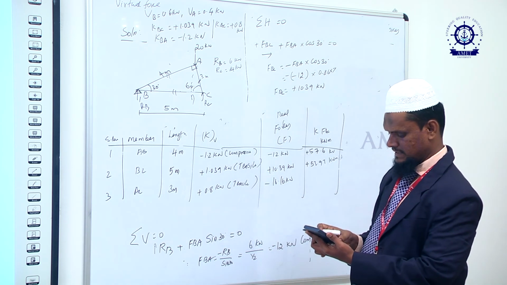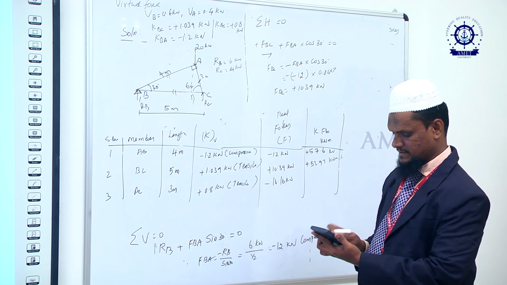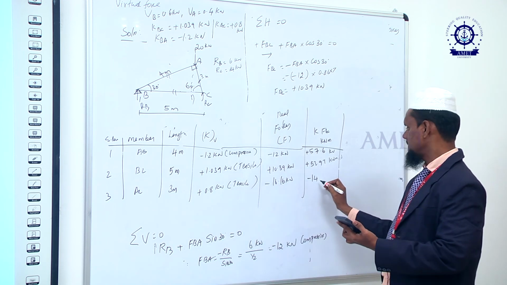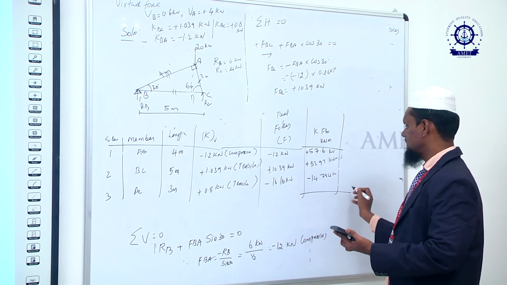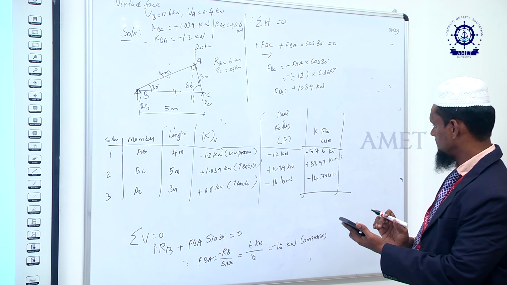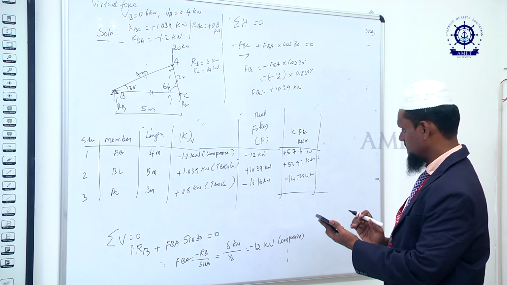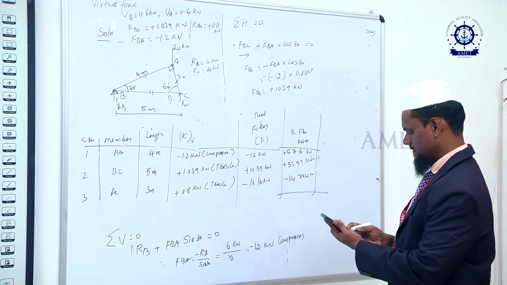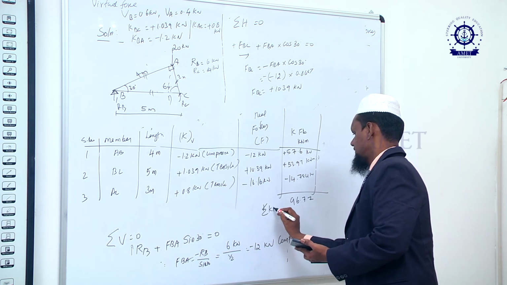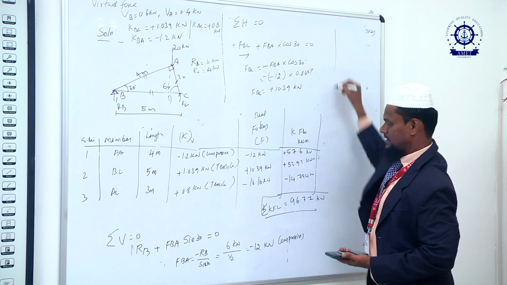Last: 3 into 0.8 into 16.16, so 14.784 kilonewton meter; this one is minus. If you add sigma KFL, you will get 57.6 plus 53.97 minus 14.784, so you will get 96.77 sigma KFL kilonewton meter.